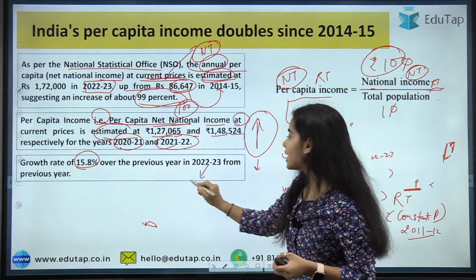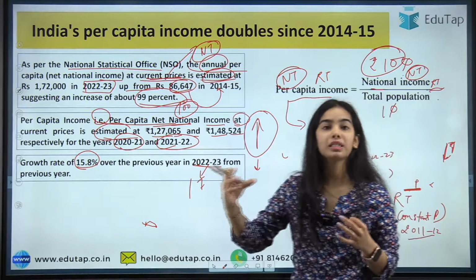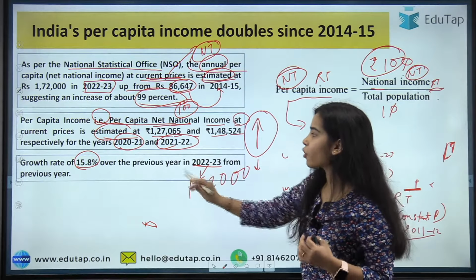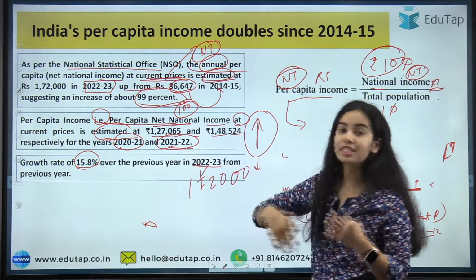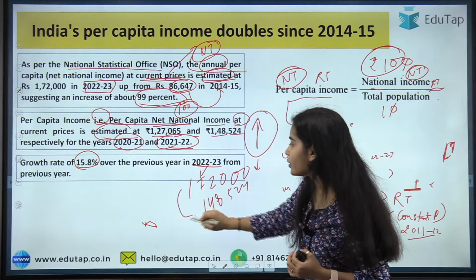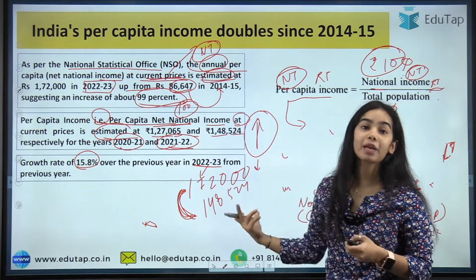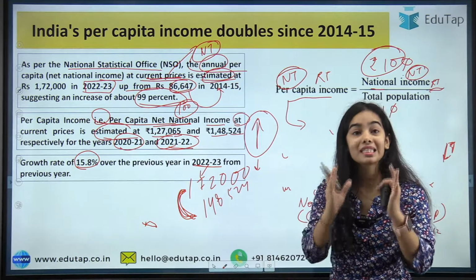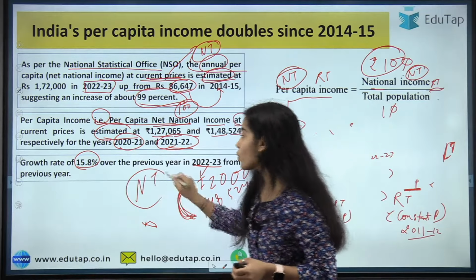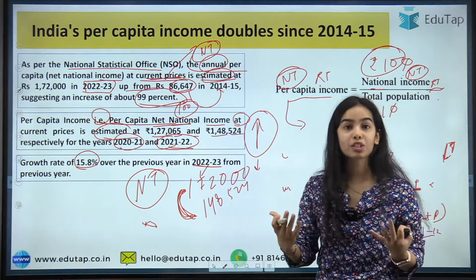So we can see that in 2022-23, the per capita income in nominal terms is estimated at 1,72,000, while for 2021-22, the estimation was 1,48,524. So here you can see that from the previous year, there is 15.8% growth in the nominal terms. But is it the actual growth? Because here we are taking the nominal terms. Only due to inflation it can show that the per capita income has grown.